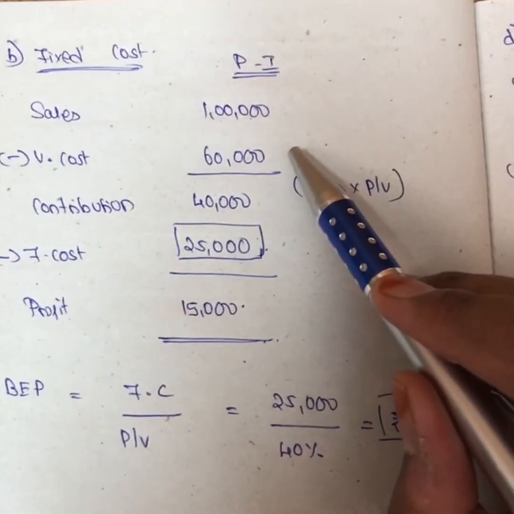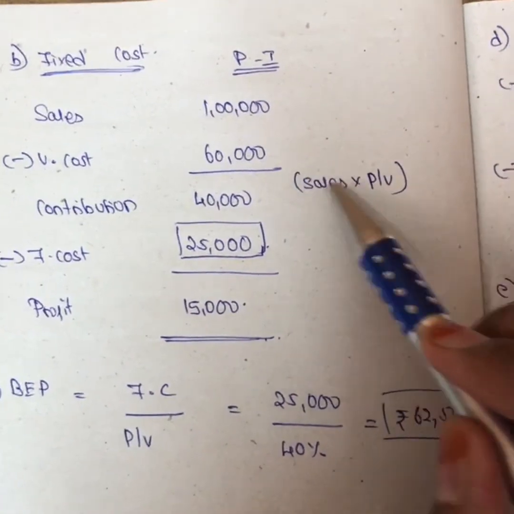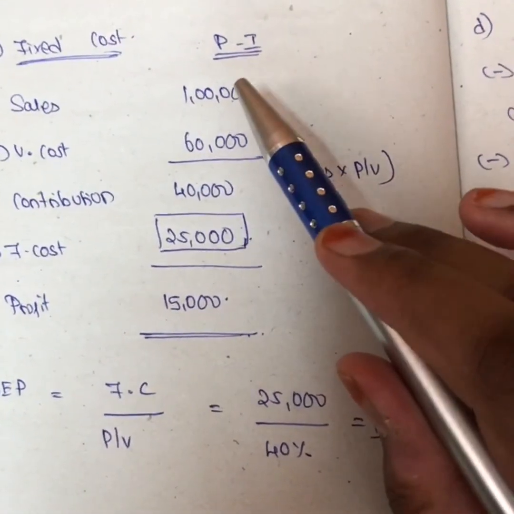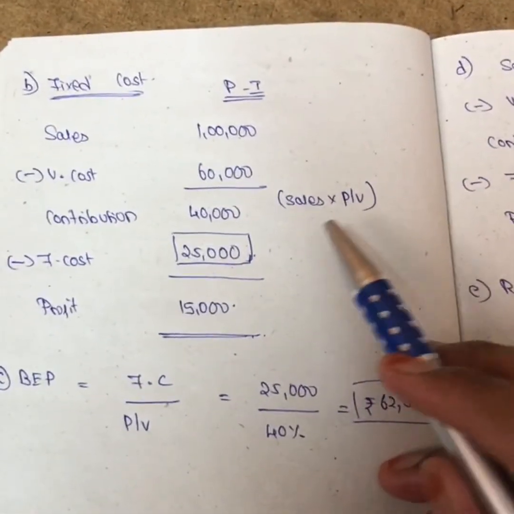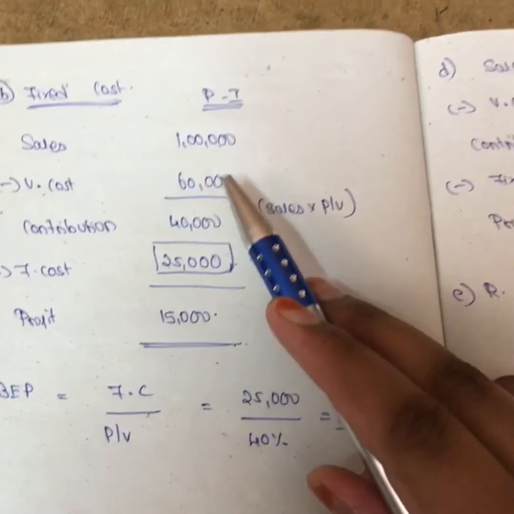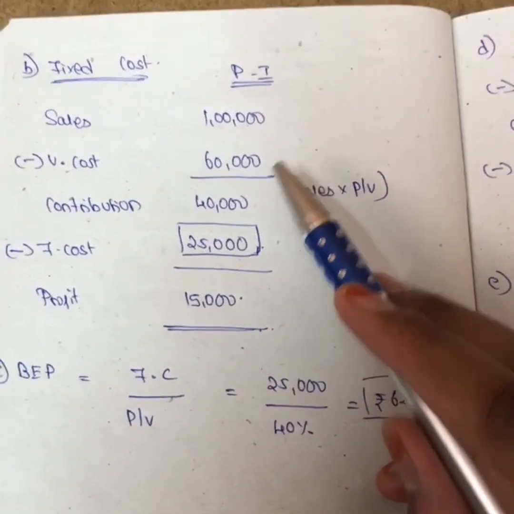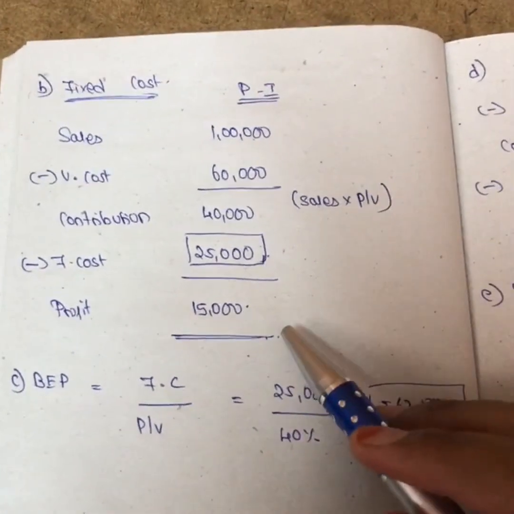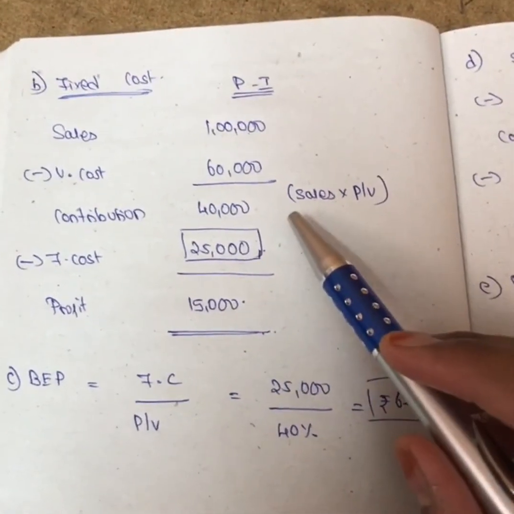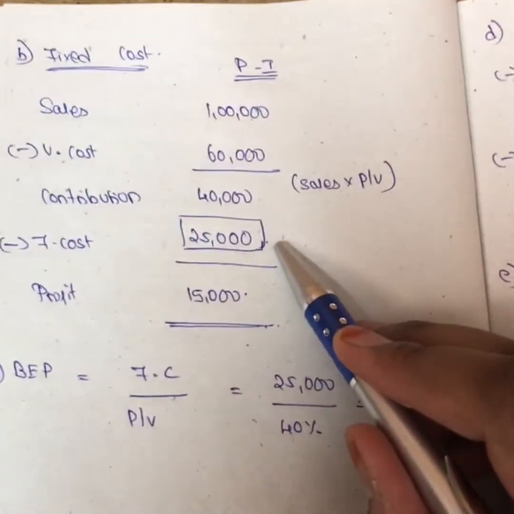We don't know the variable cost, but we can calculate the contribution, because the contribution formula is sales into PV ratio. I know my sales, 1 lakh, into PV ratio, which I just calculated as 40%. So 1 lakh into 40%, I get 40,000. So 1 lakh minus 40,000, my variable cost is 60,000. Profit I also know, it is 15,000. 40,000 minus 15,000, we will get fixed cost as 25,000.